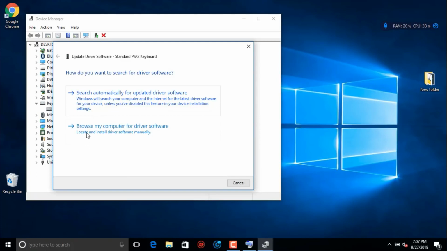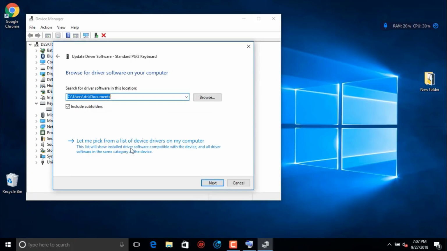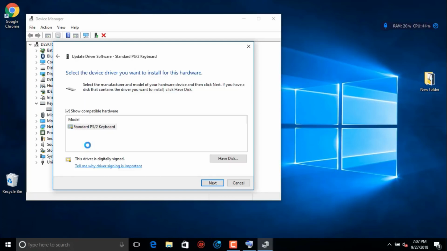Here choose browse my computer, and then again, let me pick. Here you can see a standard software is there that we have to update now. Then select that software and then click next.